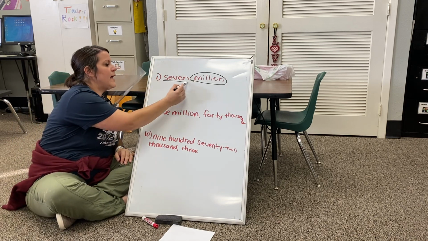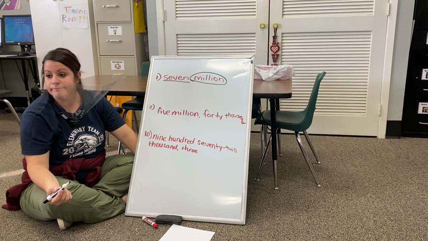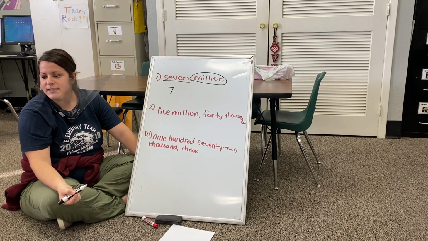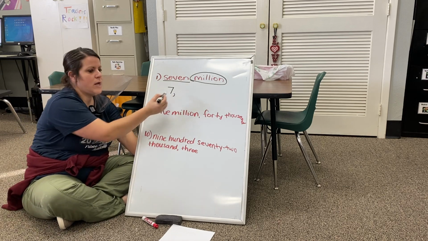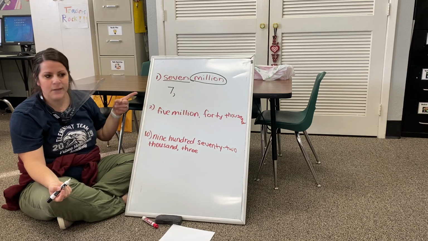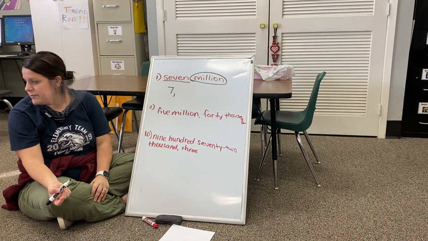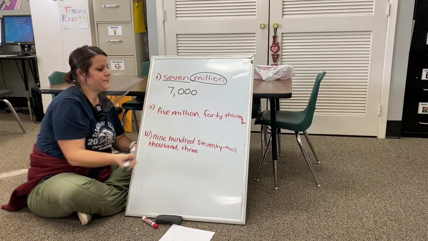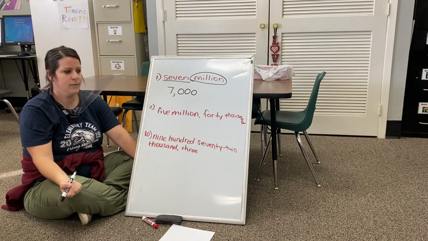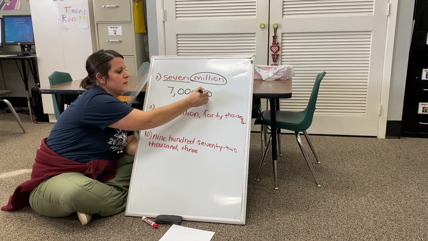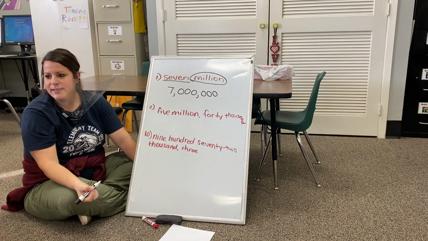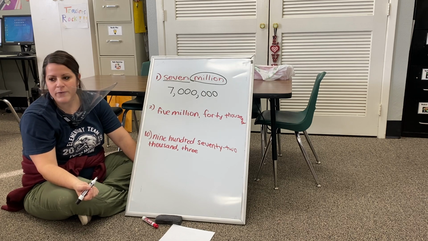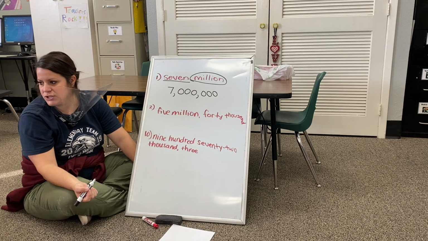So how do I write the number 7? 7. Just like this, right? Then when I see the word million, I'm going to put a comma. Am I done with this? Is this number 7 million? No. I've got to add zeros. So let's add a family of zeros. Is that 7 million? No, I've got to add one more comma. Like this. Now that is 7 million. Oh, that's easy. Yes. All you have to do is write the number in digits.